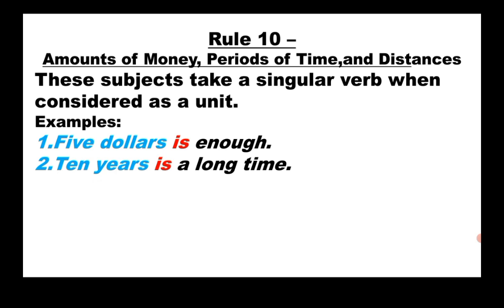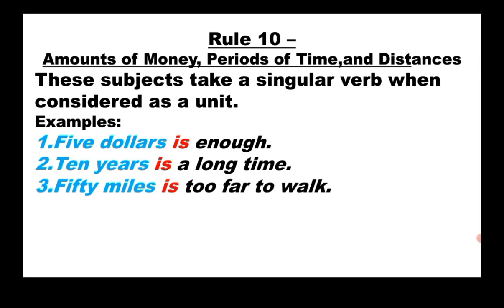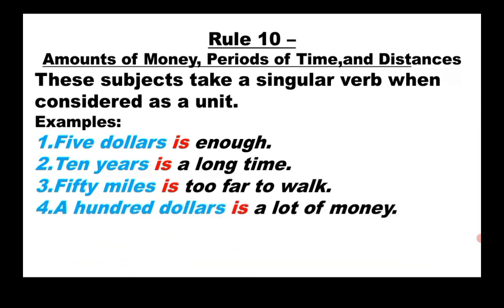So here 10 years is a singular subject, which refers to a period of time, which is a unit, so it needs a singular verb. 50 miles is too far to walk. Here 50 miles shows the distance, and it is considered a unit. Therefore, it takes the singular form. So it needs a singular verb. So, is is the singular verb here. $100 is a lot of money.